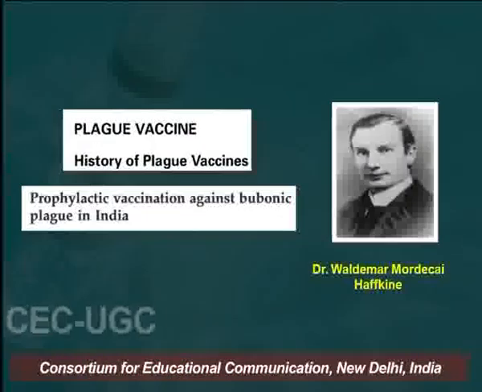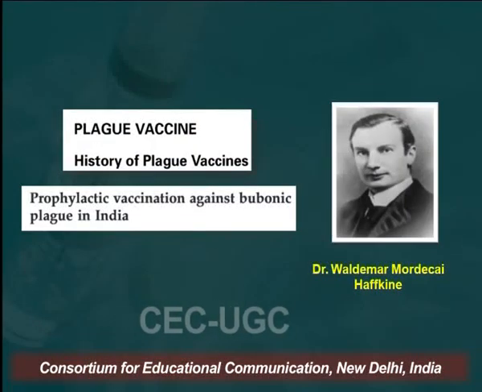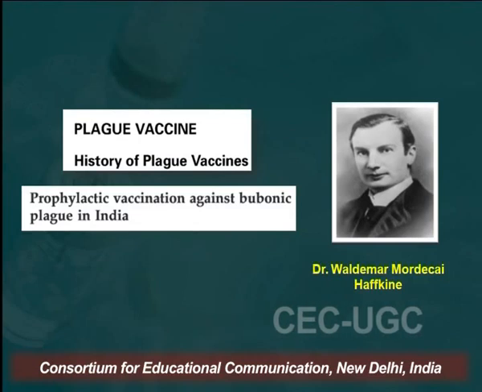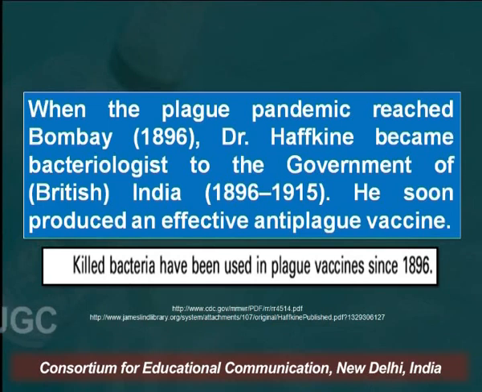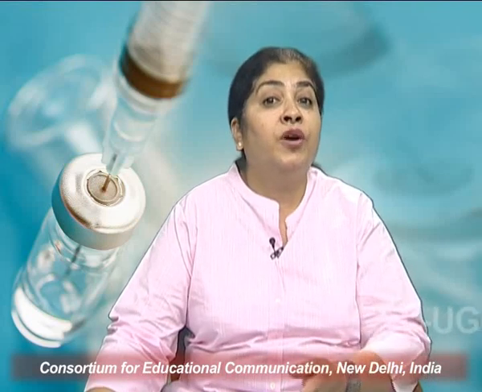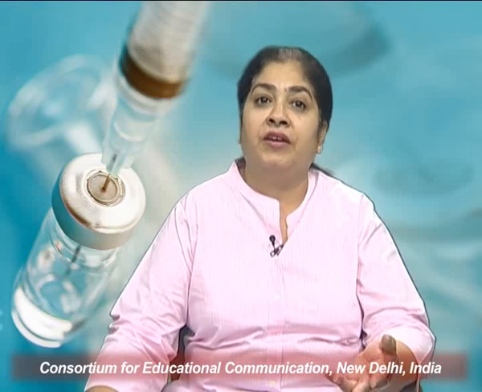Now, the first plague vaccine was documented. It was a prophylactic vaccination against bubonic plague, developed by Dr. Waldemar Mordecai Haffkine. When the plague pandemic reached Bombay in 1896, Dr. Haffkine became bacteriologist to the government of British India. He soon produced an effective anti-plague vaccine. But recent studies in animals have shown that this vaccine offers poor protection against pneumonic disease.